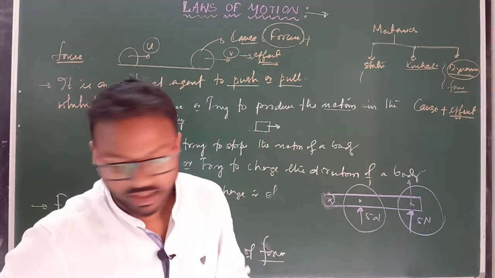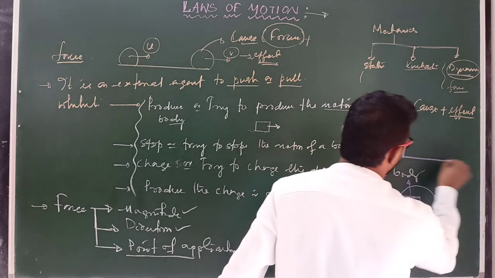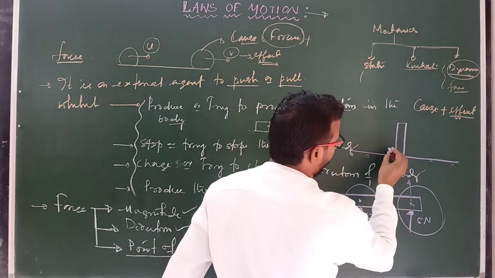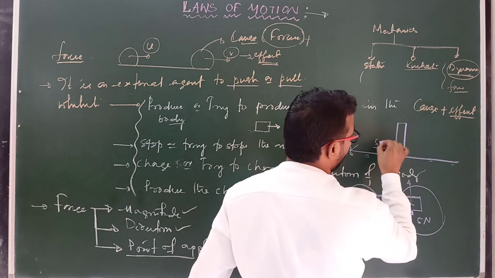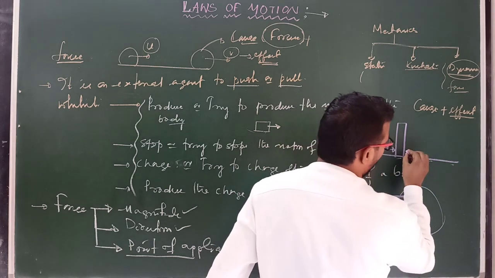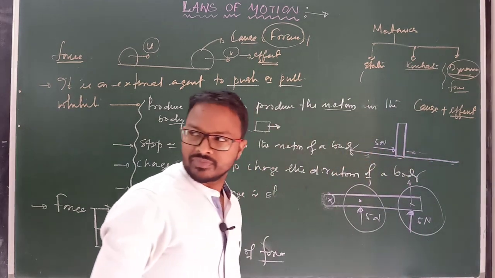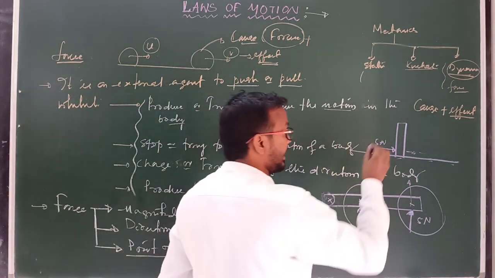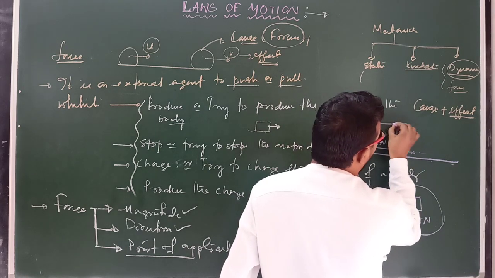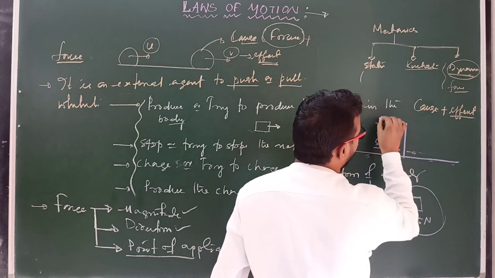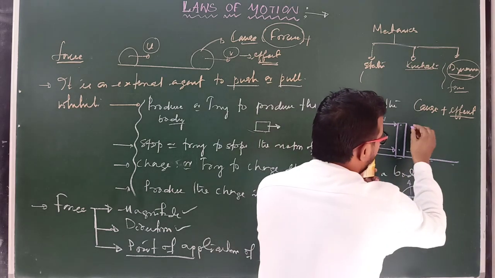This is an important point. Or again, if we take another body on the surface of the earth, suppose I am applying 5 Newton force at this point, then it will move or displace in this direction along the direction of force. Or if we apply this 5 Newton force again at the end point of this body, then it may rotate like this.